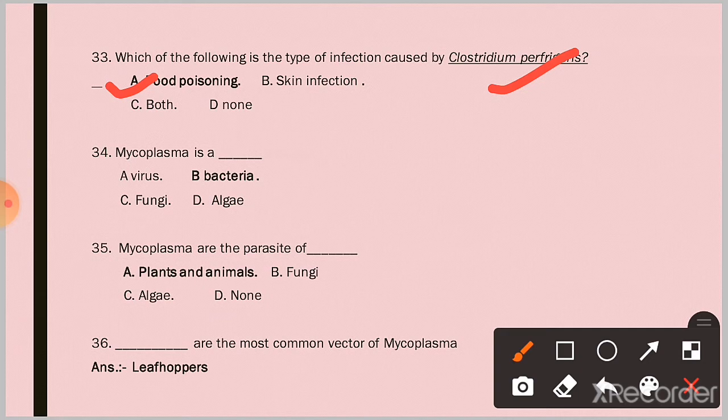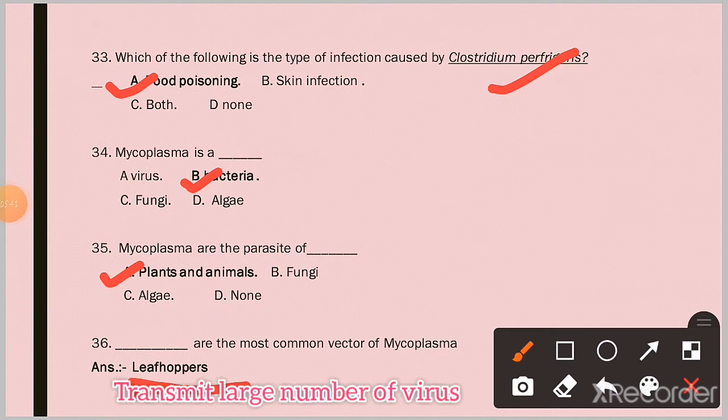Question 34. Mycoplasma is a option B, bacteria. Question 35. Mycoplasma are parasites of option A, plants and animals. Question 36. Dash are the most common vector of mycoplasma. Leafhoppers. Leafhoppers also transmit a large number of viruses.